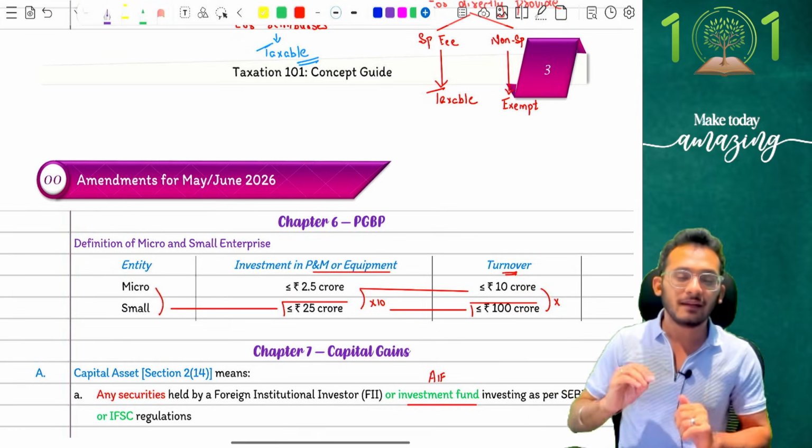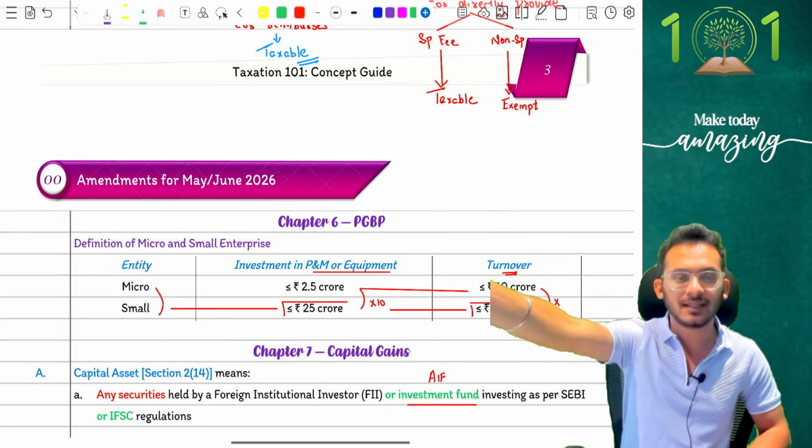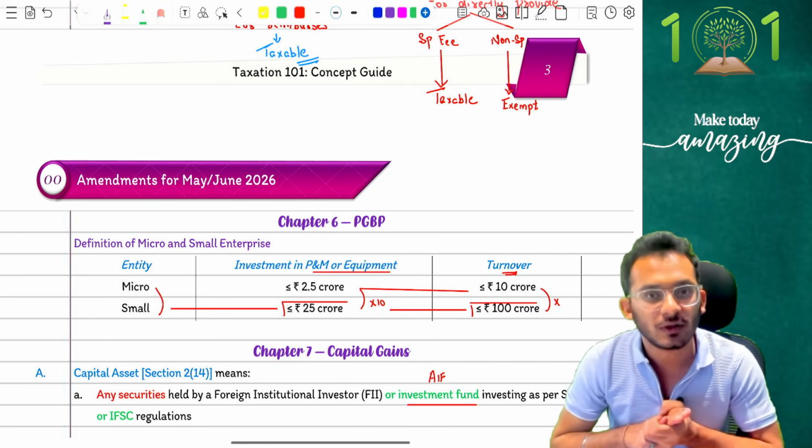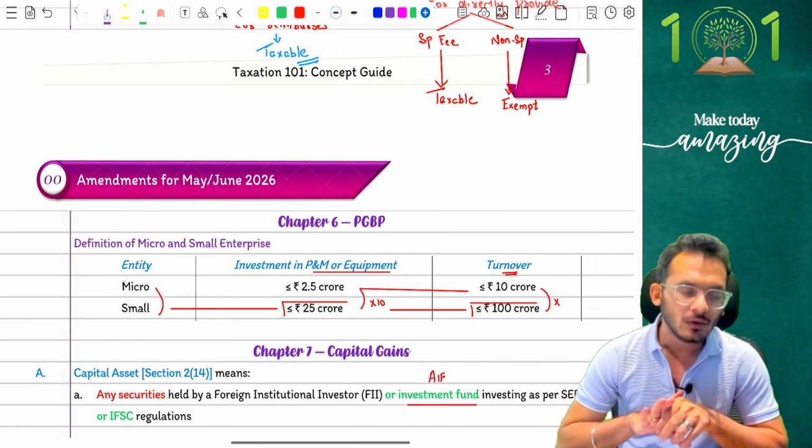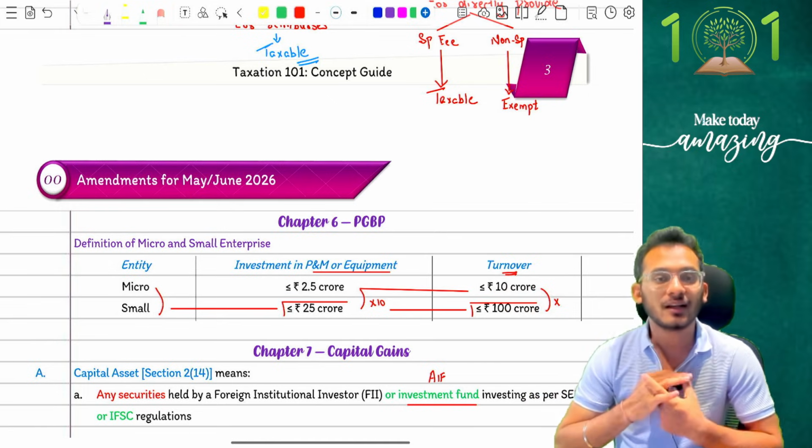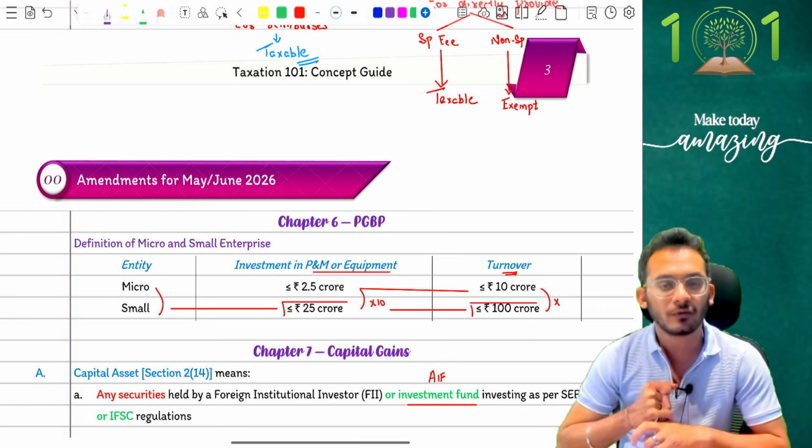If that is the case, then you should make sure that all the payments you're making to such enterprises are within 45 days with a written agreement and 15 days without a written agreement. Otherwise, this payment will be disallowed and allowed in the year of actual payment.